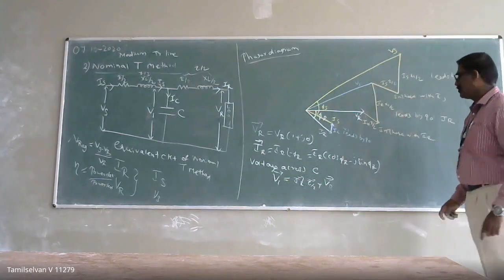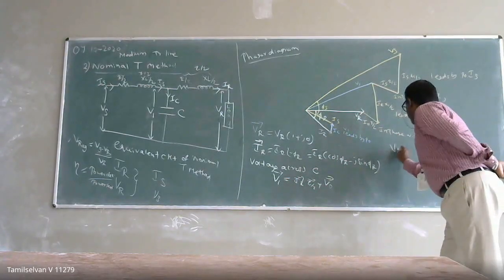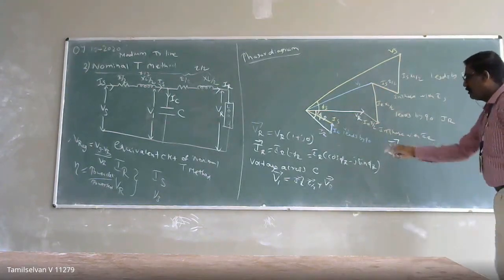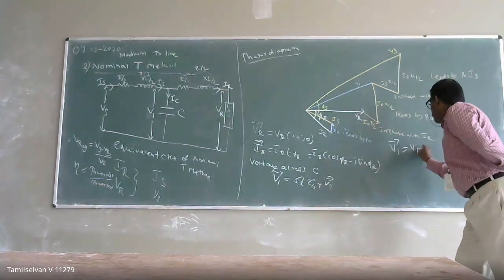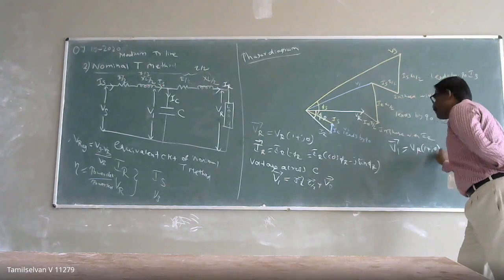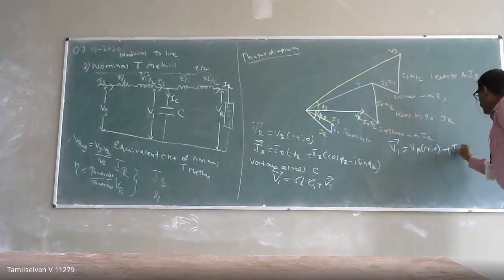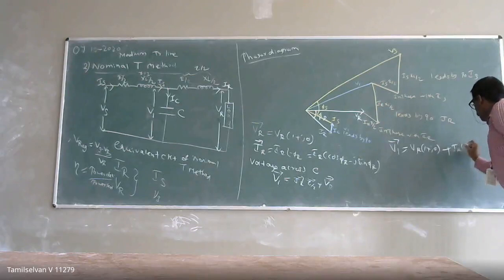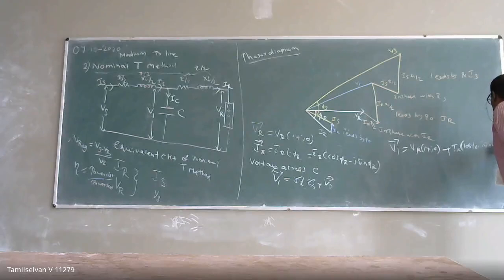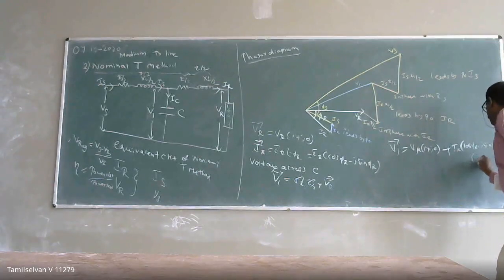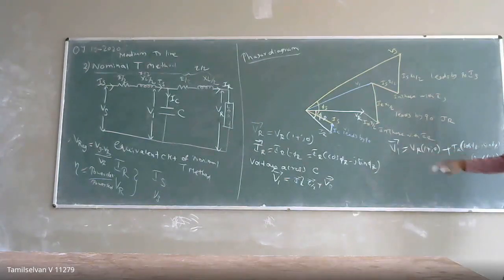So I'm writing here. My V1 vector will be equal to VR, that is 1 plus J0, plus IR into cos phi R minus J sin phi R, into Z by 2, which is R by 2 plus J of XL by 2. So this is your V1 vector.